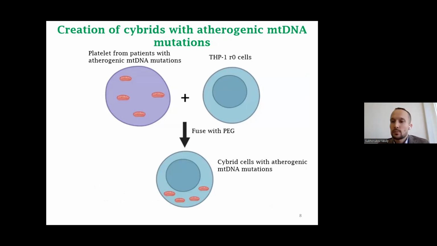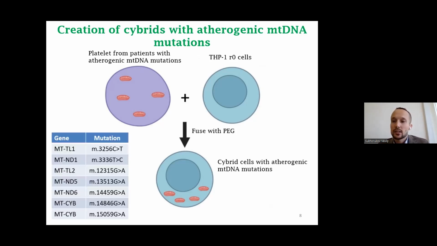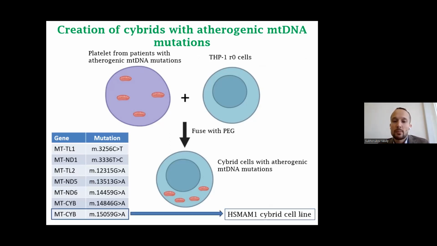We fused these platelets with Rho-zero THP1 cells without their own mitochondria and obtained hybrid cells with atherogenic mitochondrial DNA mutations. As a result, we created cell lines carrying the mutations listed in this table. One of these hybrid lines was HS-MAM1. And we used this hybrid cell in the current study.